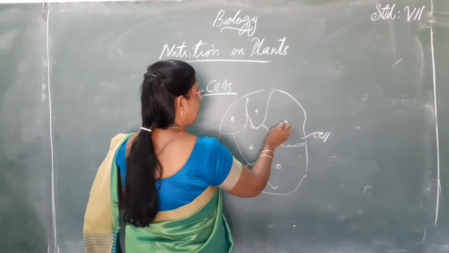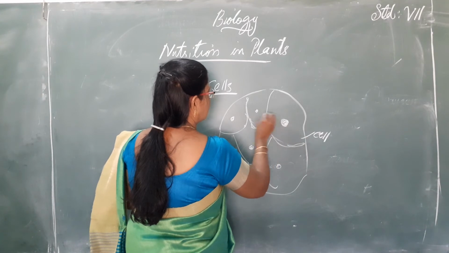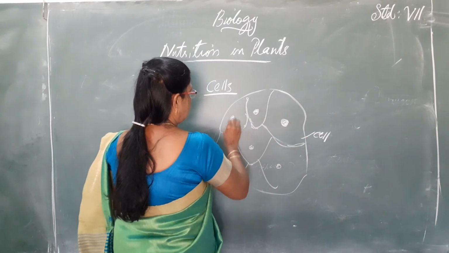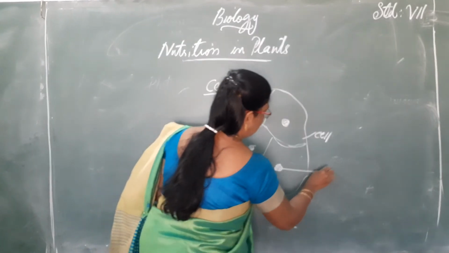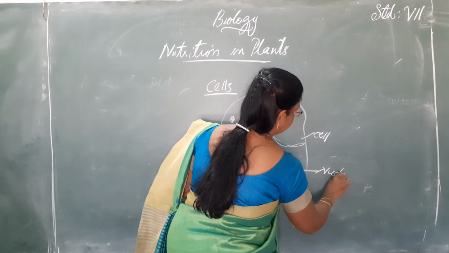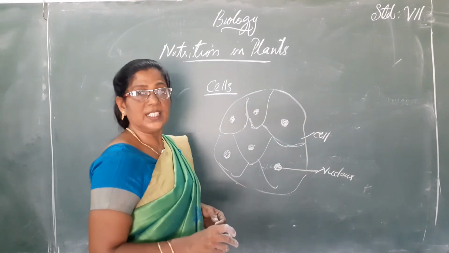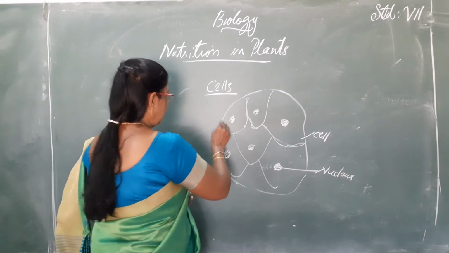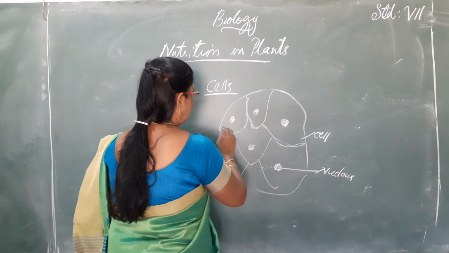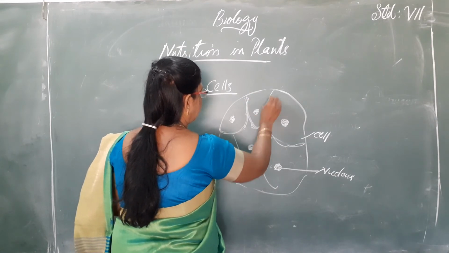And inside the cell there is a spherical structure. This spherical structure is known as nucleus. And each cell has a boundary covering membrane.